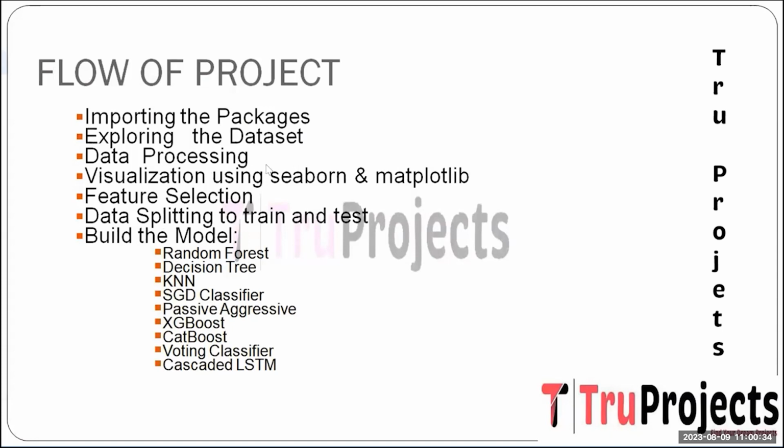The next step is data processing. Address data irregularities like missing values, outliers, and inconsistencies through preprocessing techniques, ensuring data integrity. The next step is visualization using seaborn and matplotlib. Employ seaborn and matplotlib to create insightful visualizations, facilitating the interpretation of data patterns, trends, and potential relationships. The next one is feature selection. Here, we need to identify the relevant features that contribute significantly to the prediction task. Feature selection reduces the noise and enhances the model performance.